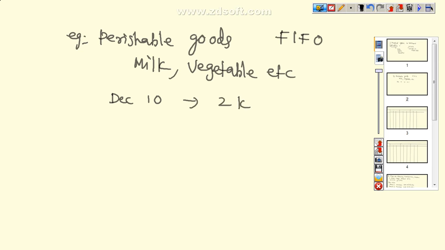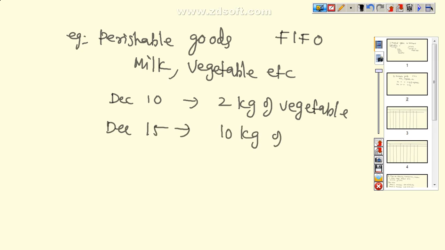2 kg of vegetable, and December 15 10 kg of vegetable, and December 16 5 kg of vegetable.